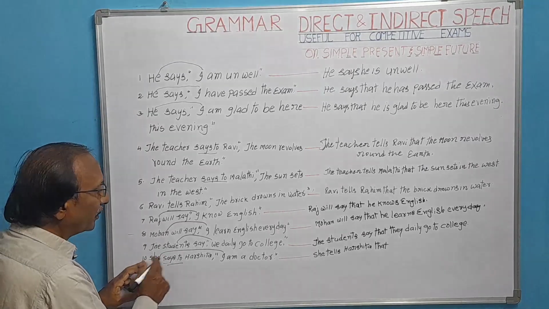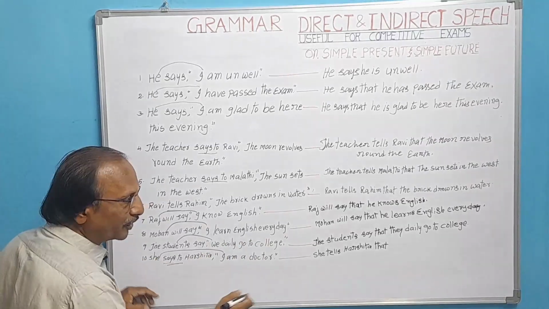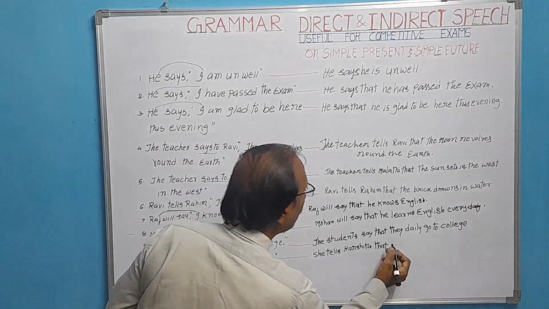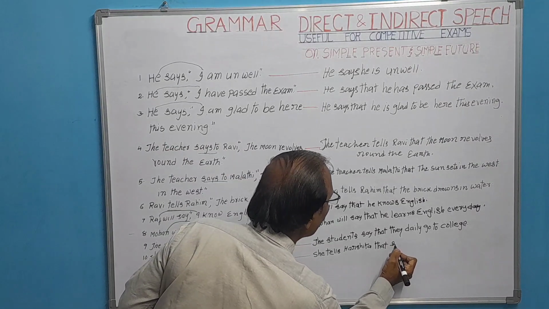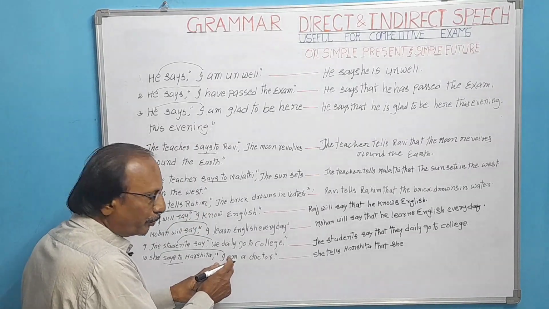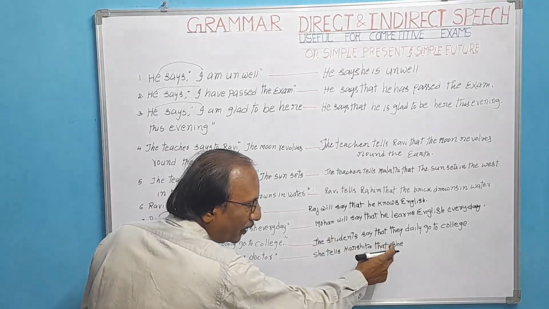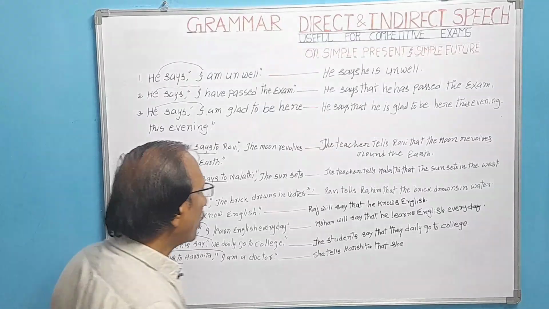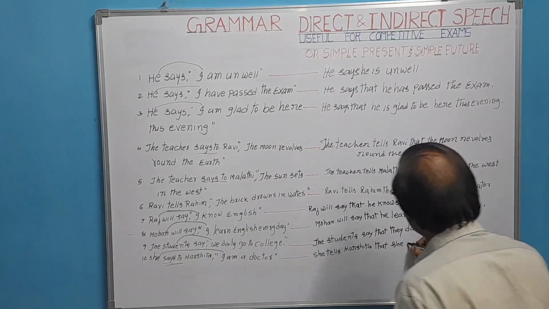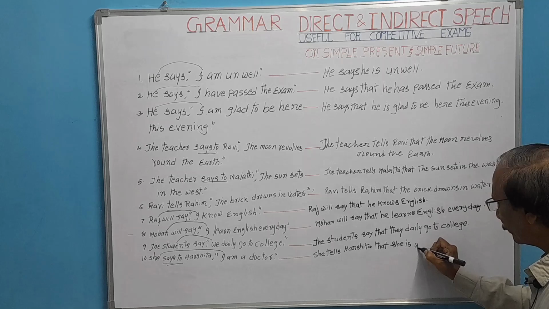That is why this she refers to third person. We have to write as it is. She tells Harshita that she. I first person. We have written helping verb am. But here she third person singular. That is why we have to write is. She tells Harshita that she is a doctor.